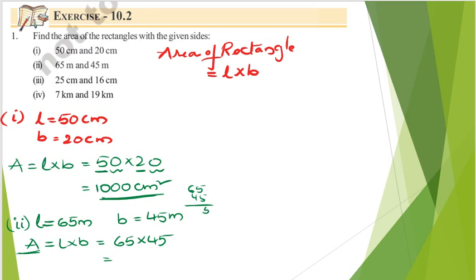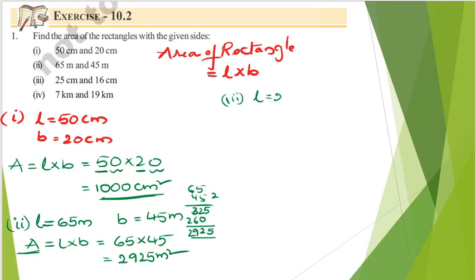So 5 5s are 25. So 2 will be remained. 6 5s are 30 plus 2, 32. Next 4 5s are 20. So 2 is remained. 6 4s are 24 plus 2, 26. So from this what I am going to get? 5 2 6 plus 3 9. So 2925. So the answer is 2925 meter square. Now next, moving on to question number 3.